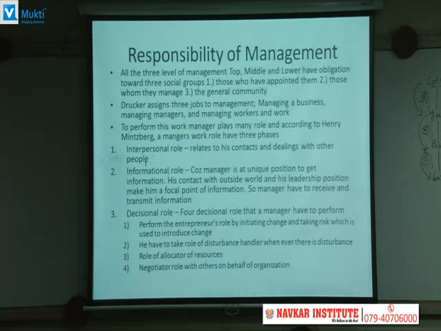Then he has to perform a role of allocation of the resources, because he is going to appoint people and he is going to give responsibility to people to perform a particular task. So to give the responsibility, you also have to give authority, and authority के साथ हमेशा allocation of resources रहता ही है. And he has to be a negotiator whenever there is a situation on behalf of the organization. Whenever he needs to deal with something, in that case he has to do a role of negotiator. So mainly there are three: interpersonal, information, and decision roles.